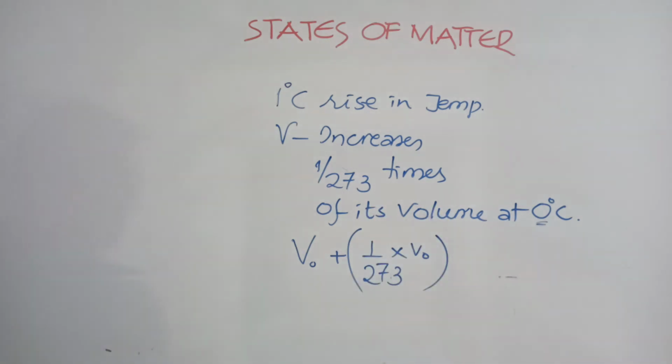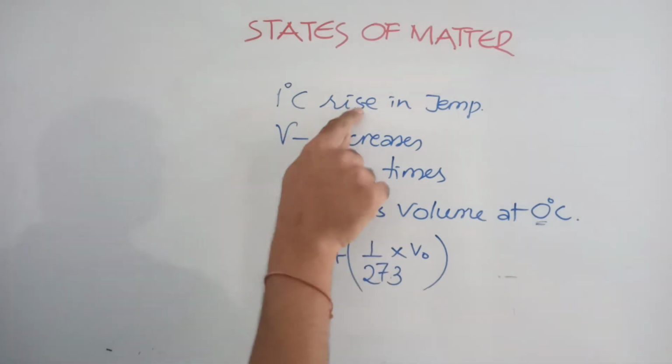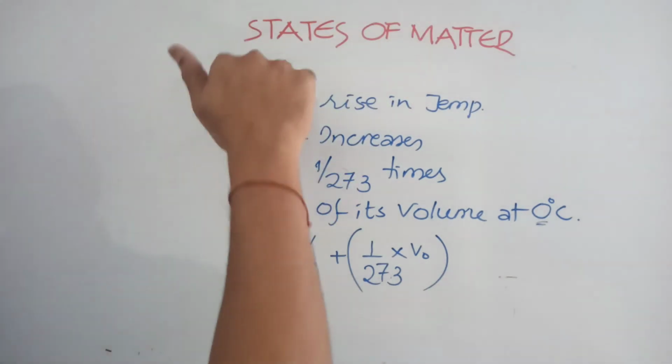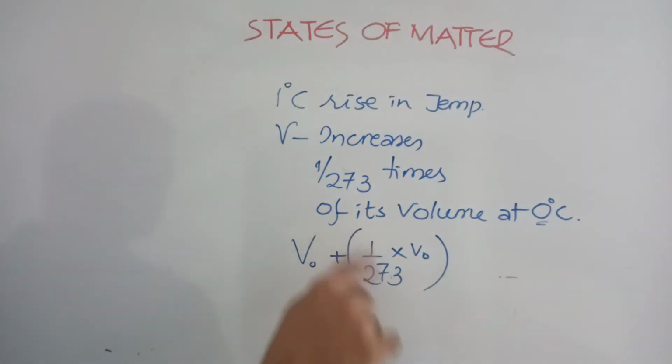For every 1 degree rise in temperature, the volume increases by 1 by 273 times of its volume at 0 degree Celsius. If temperature decreases, the volume decreases, but the factor is 1 by 273. If you increase 2 degrees Celsius, it is 2 by 273. If you increase 273 degrees Celsius, it is 273 by 273, which means the volume becomes exactly double.